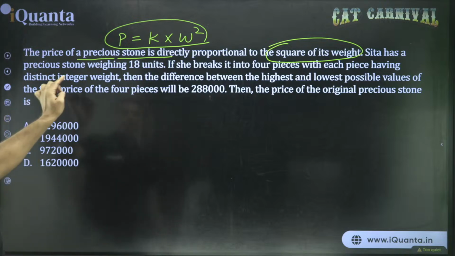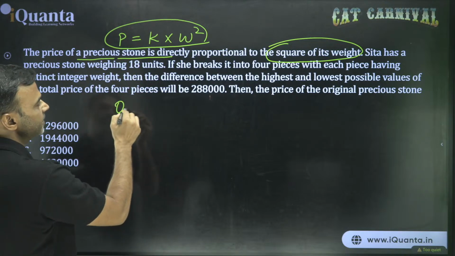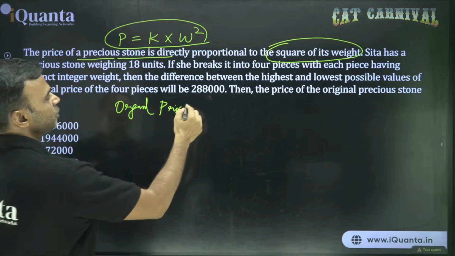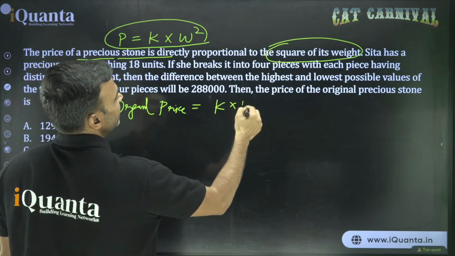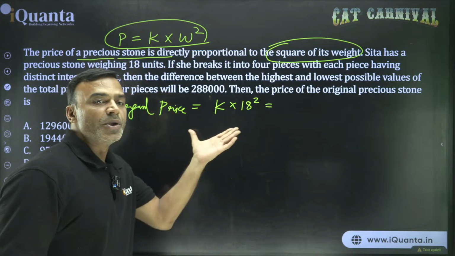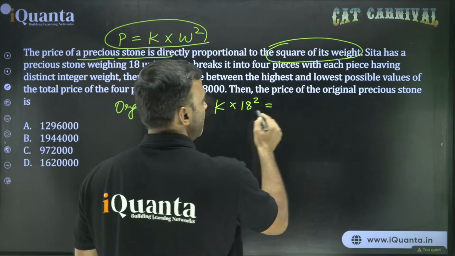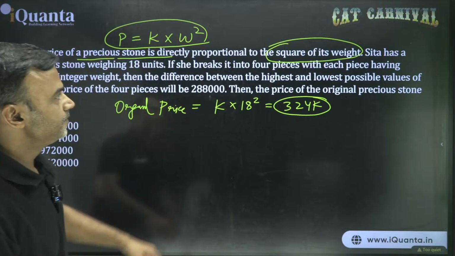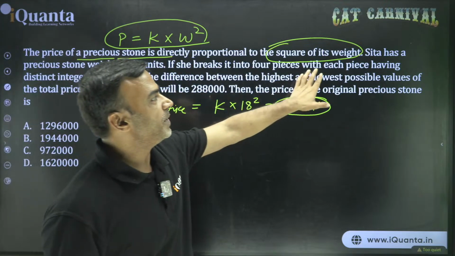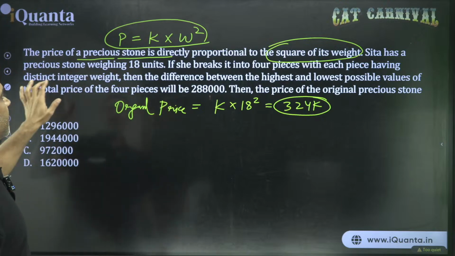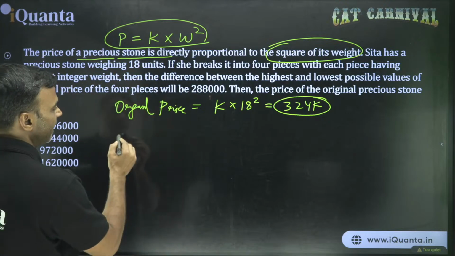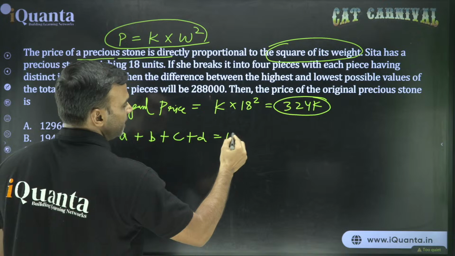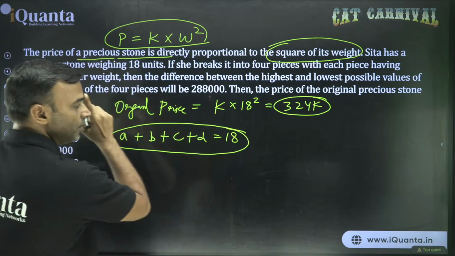Now the question says Sita has a precious stone weighing 18 units. So the original price should be equal to K into 18 squared. Now we don't know whether it is going to be used or not, but as of now this is the first information that we have. 18 squared is 324, so 324K. Let it be there. Let's see ahead. If she breaks it into 4 pieces, each having distinct integer weight, then the difference between, okay. So if I have the weights of the 4 pieces as A, B, C, D, the sum equals 18. Now this is the interesting part, you need to look at that carefully.